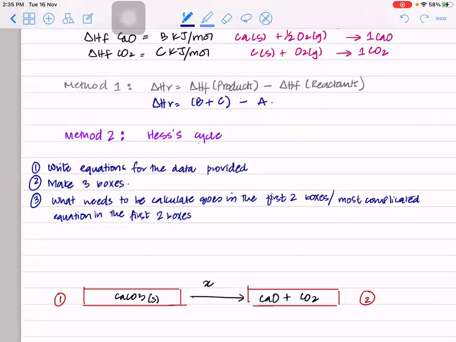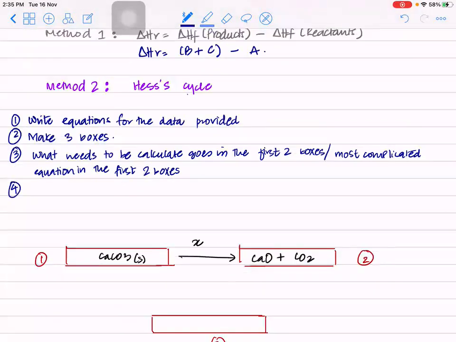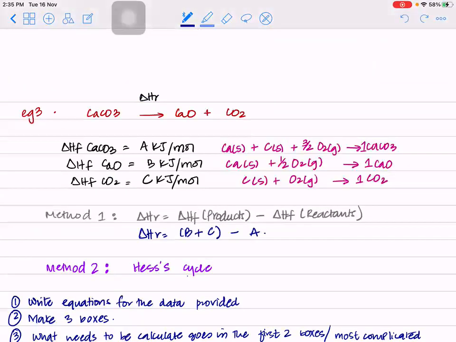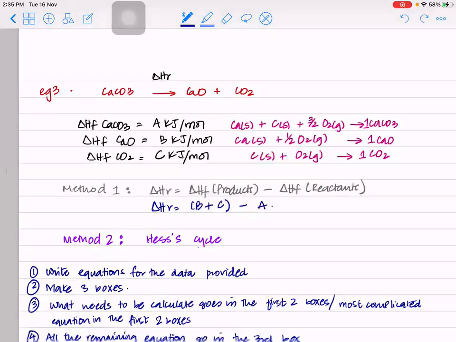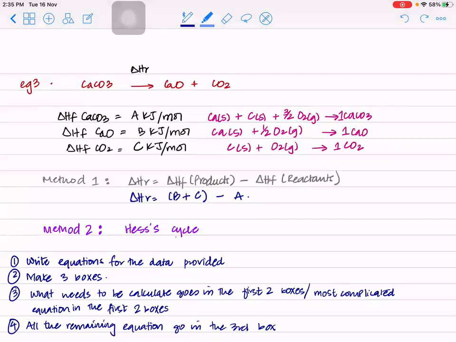The fourth step is all other equations that you have made, they go in the third box. So all the remaining equations, they go in the third box. So we've already put this, all the remaining equations means these equations. Where do you got to put them? In the third box. Now everyone look here, how will we put them in the third box? Now you have to put all 3 of them in the third box. Let's see how. Let me start with this one.